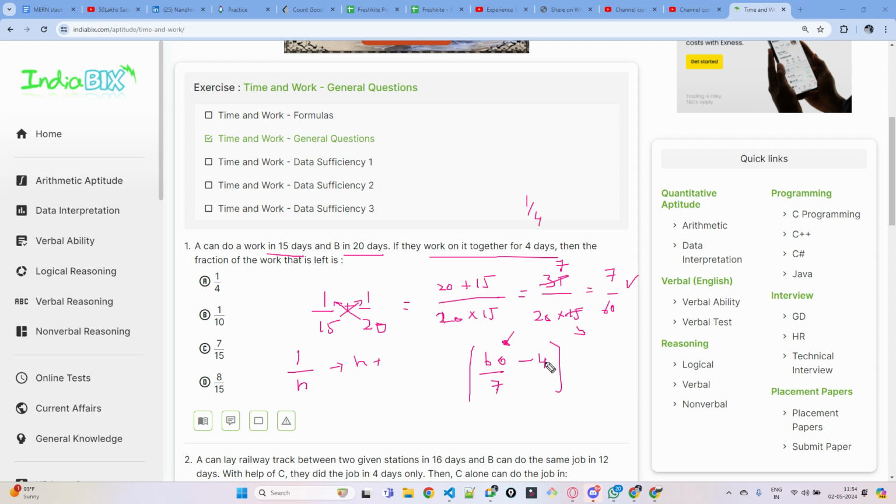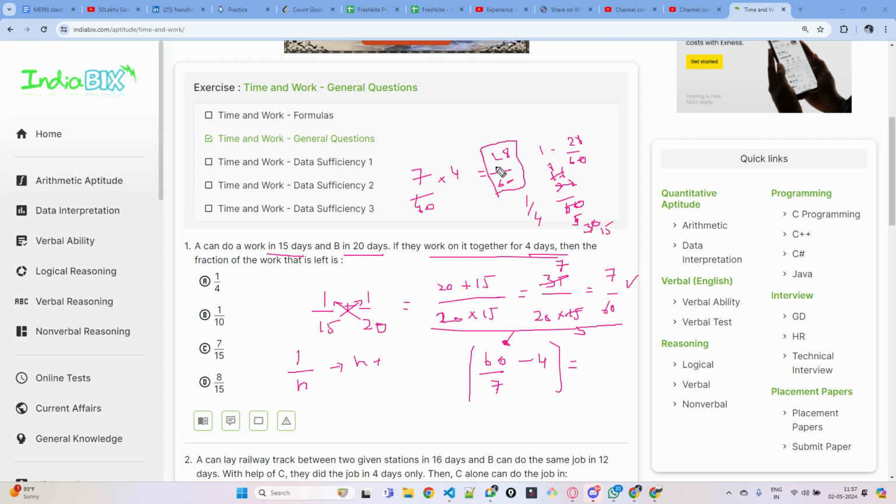How many days remaining? Calculate this. Everyone calculate this. In one day, both can finish how much work? 7 by 60th of the work. Both can finish. In 4 days, how much will they finish? 7 by 60 into 4. This much work they will finish in 4 days. This is 28 by 60. So in 4 days, they have completed this much part of the work.